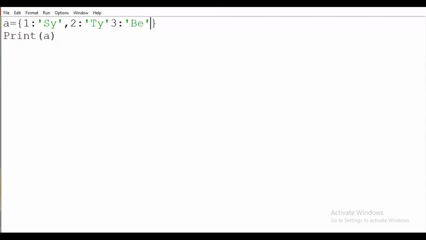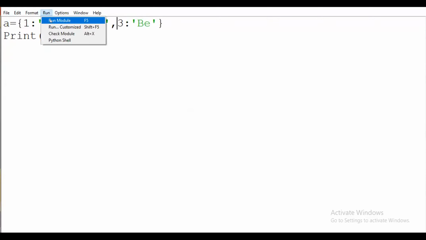Here you have to see, the keys of my program will be 1, 2, and 3, and the values of those keys will be different, like S, Y, T, Y, and B. And please give a comma before that.